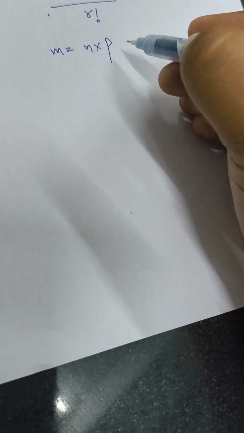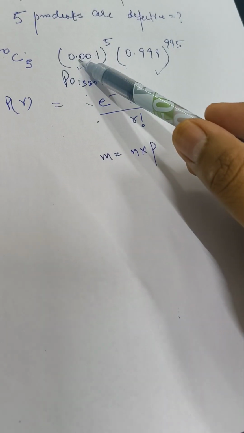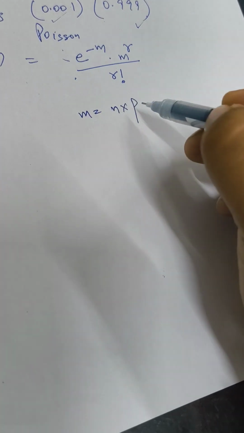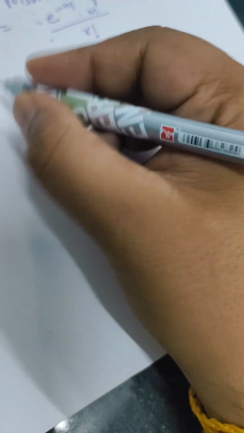So what we have done in the Poisson distribution: n is very large, p is very small, and that creates a problem in binomial distribution, because n is creating a problem and a very small p is also creating a problem. So what we are doing here is multiplying a very big number with a very small number to get a medium number, and in the Poisson distribution we never use n and p individually. We are using only m in the formula, which is a moderate number, and we can calculate very easily. So in this particular question we want to calculate P5.